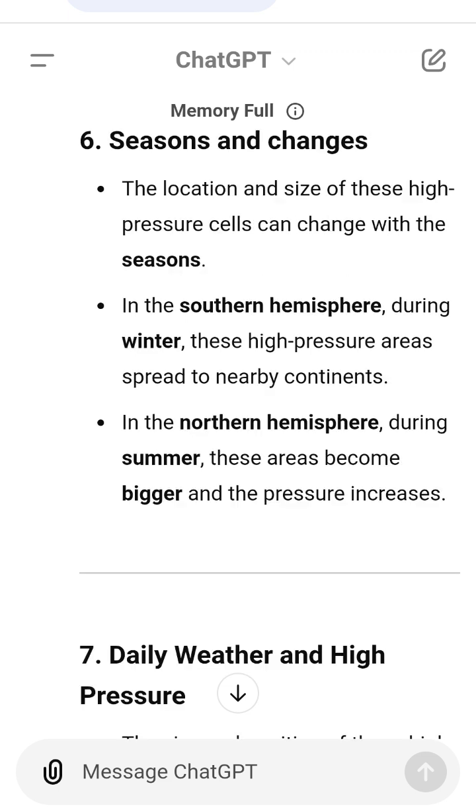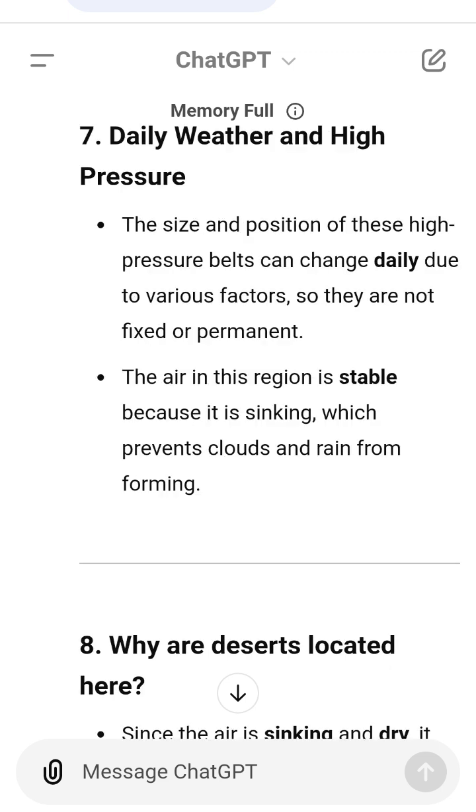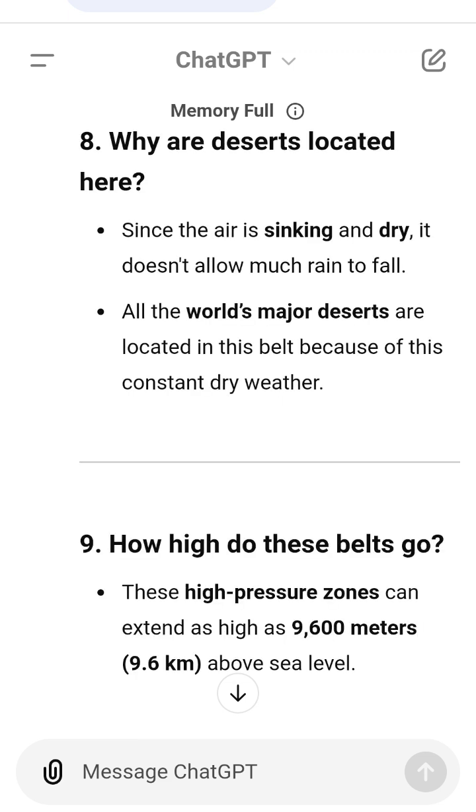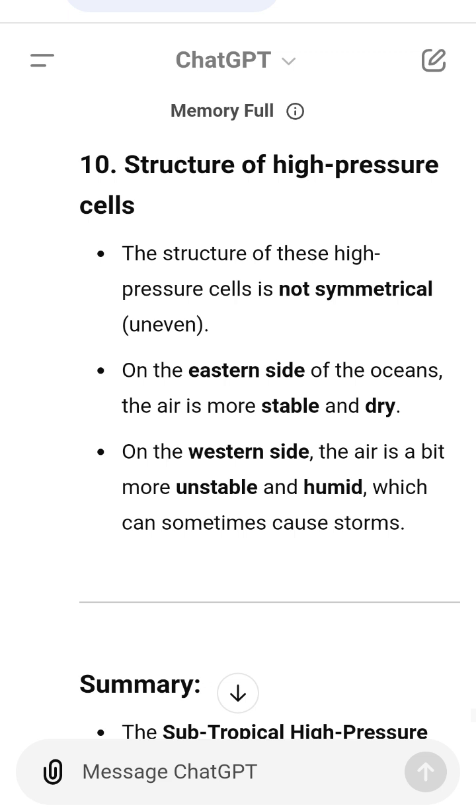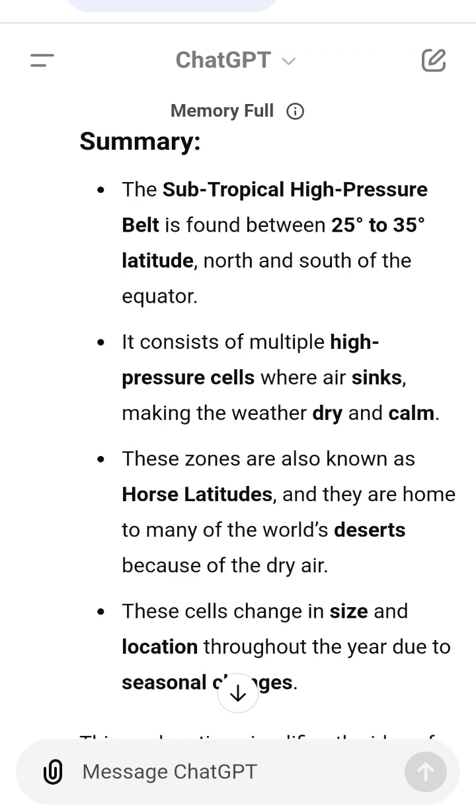Summary: the subtropical high-pressure belt is found between 25 degrees to 35 degrees latitude, north and south of the equator. It consists of multiple high-pressure cells where air sinks, making the weather dry and calm. These zones are also known as horse latitudes, and they are home to many of the world's deserts because of the dry air. These cells change in size and location throughout the year due to seasonal changes. This explanation simplifies the idea of the subtropical high-pressure belt. Does it help you understand better?